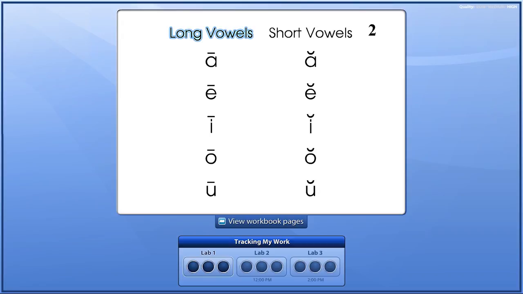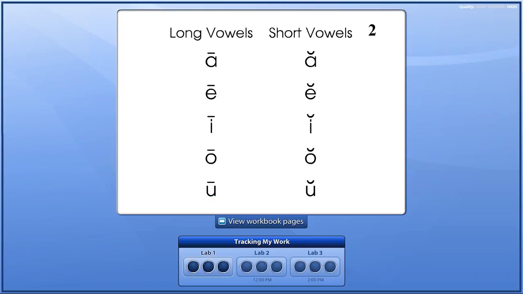A long vowel says its own name. For example, the long vowel A says A. The long vowel E says E. I says I. O, O. And finally, the long vowel U says U.